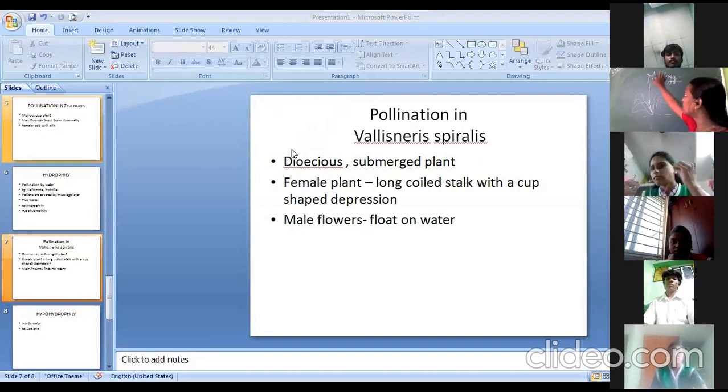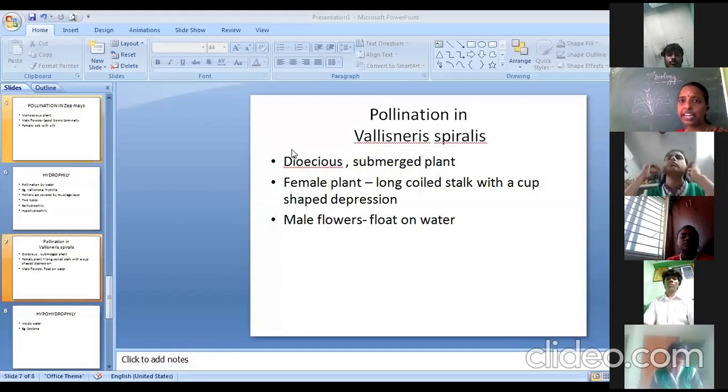Once the pollen grain has been fixed on this tip, immediately the inflorescence axis will again form a coiled structure, and the flower will come inside the water. That indicates that pollination has been completed. Is it clear? So once the pollination is completed, they will again form a coiled inflorescence axis, and the flowers are pulled inside for further developmental process. Is that clear? Any doubt on that part? Let me say one more time.